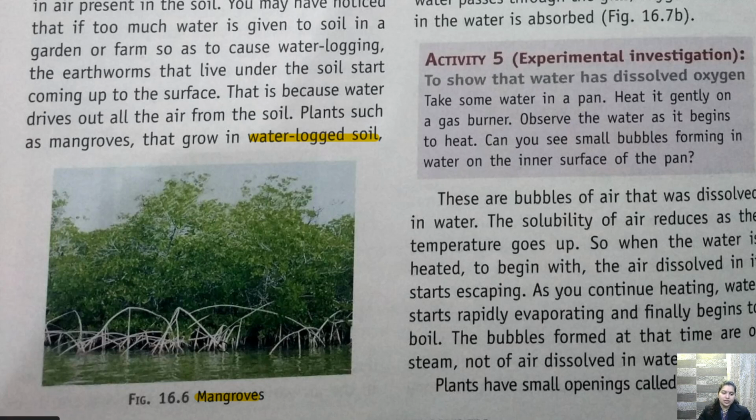And their roots, as you can see here, are not submerged in the soil, rather they come up over the soil to breathe the oxygen. ओके, क्योंकि अगर ये सॉइल के अंदर सबमर्ज्ड होंगे तो यहाँ पे इतना पानी है कि they will not be able to breathe. ठीक है, तो these roots come out. This type of pattern is mainly seen in mangrove plants.